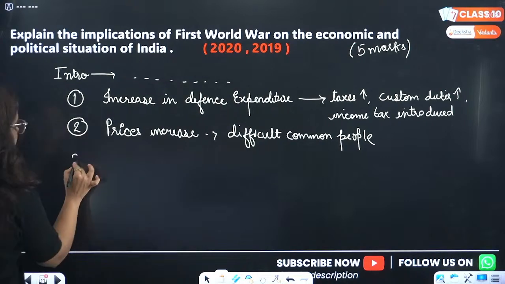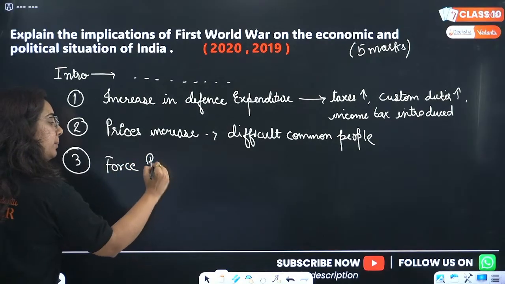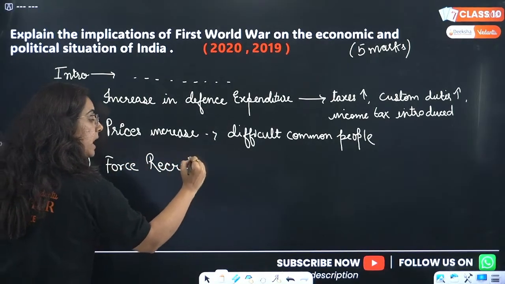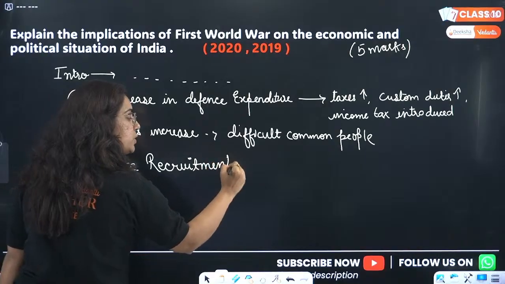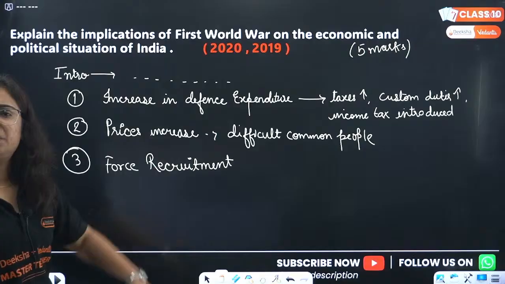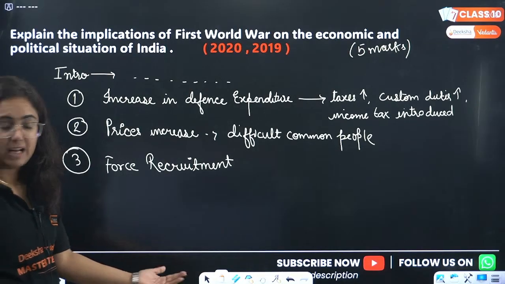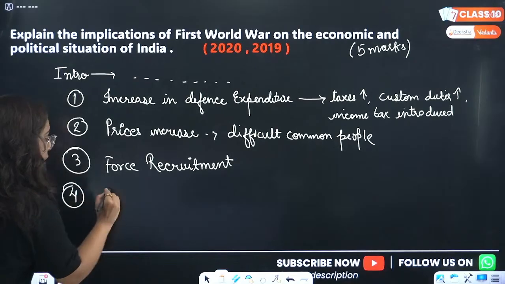The third point is about forced recruitment, where the villagers were forcibly made a part of the army. Indian soldiers were being sent to Europe to fight on behalf of the Britishers. The next one is crop failure.